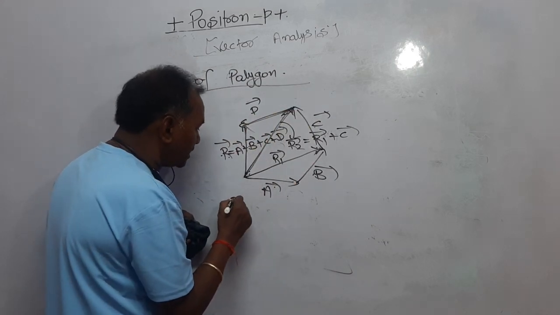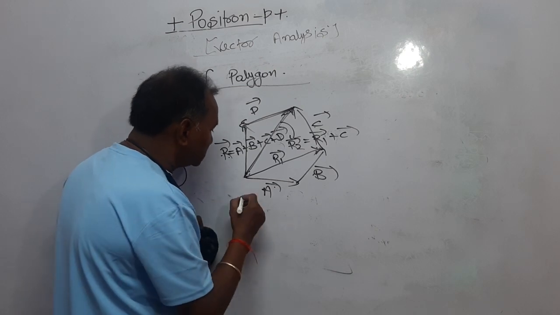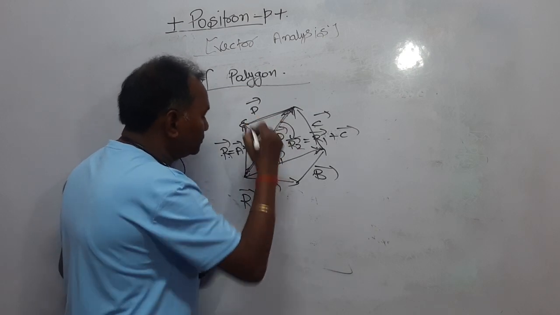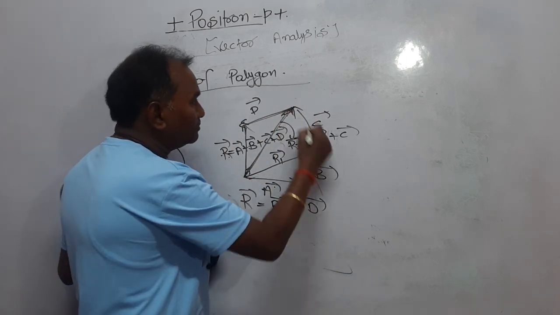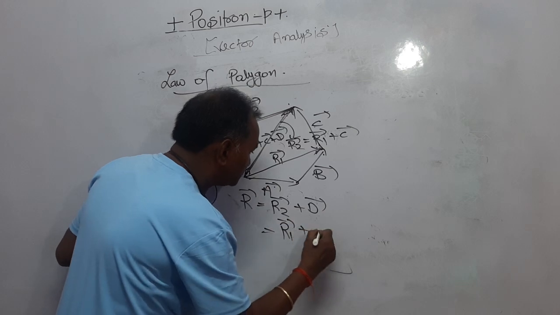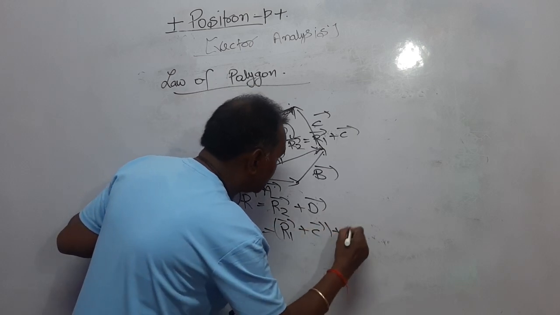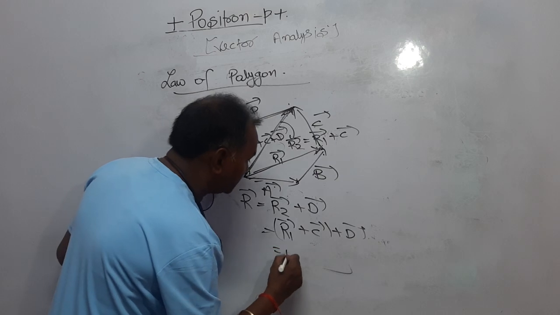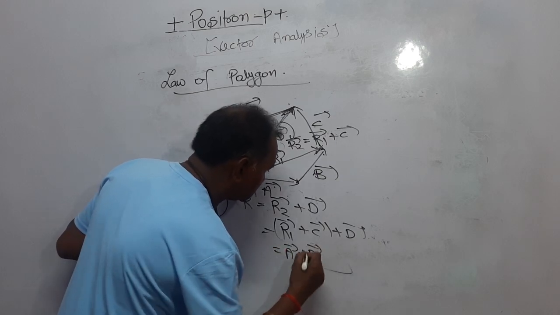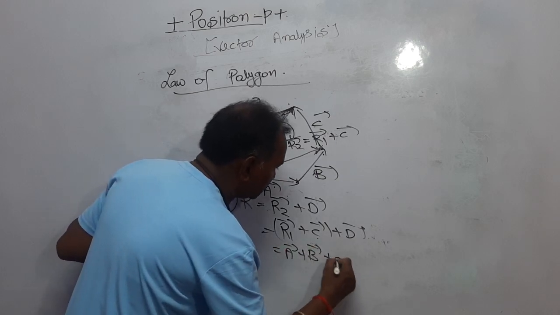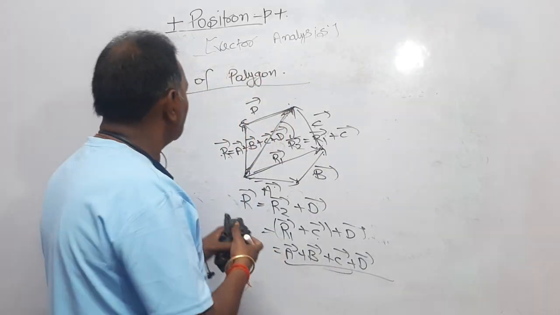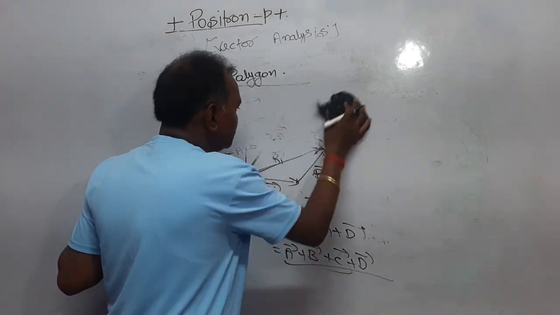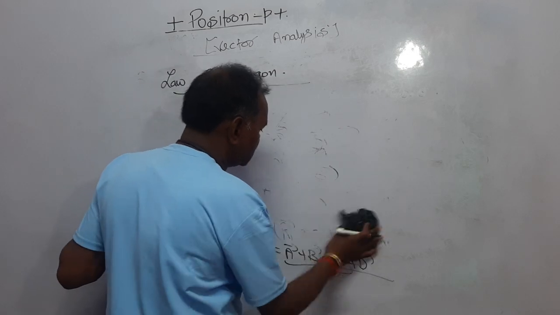So we can write R is equal to R2 plus D, right? Now R2 is what? R1 plus C. Now R1 is what? Vector A plus vector B. And here the two things, vector C plus vector D. In this way you can write, right? This is how I have tried to explain, that is all.